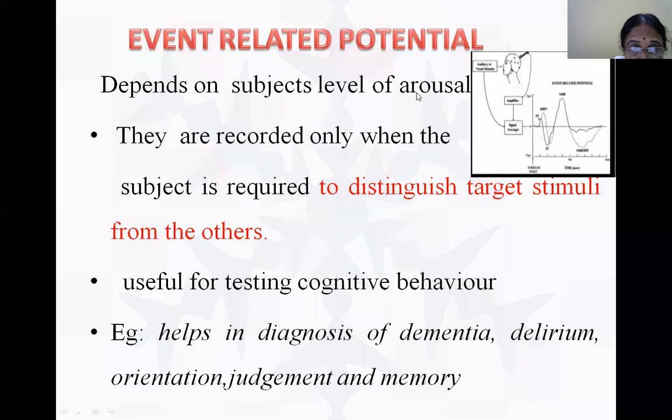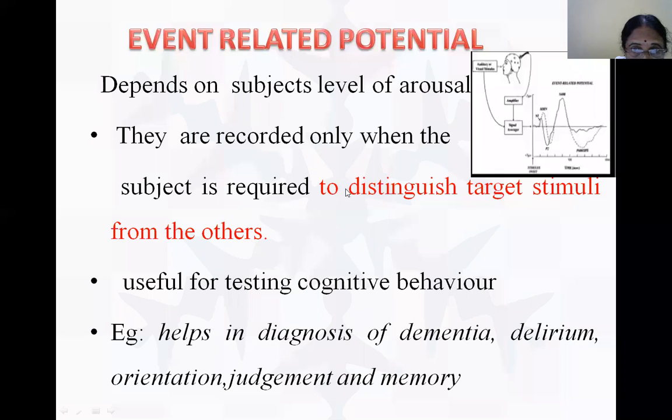Therefore, for that, arousal is needed. They are recorded only when the subject is required to distinguish the target stimulus from the others. He should be able to identify different types of stimuli. Suppose you are testing for pain, you should be able to distinguish the target stimulus from the other, that is, he should be able to distinguish the levels of the amplitude.